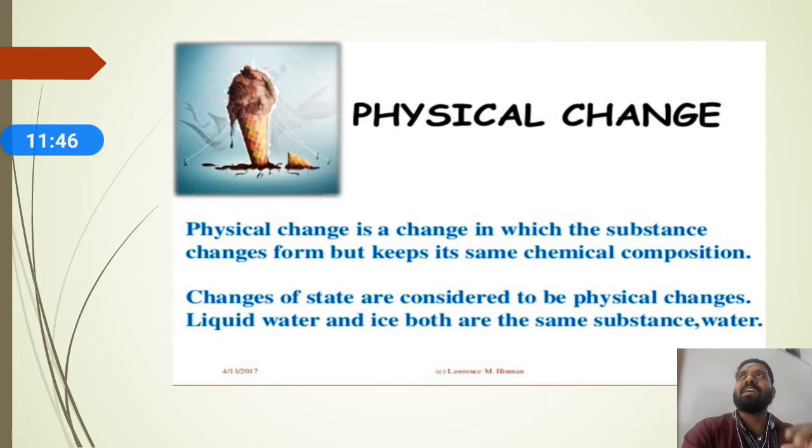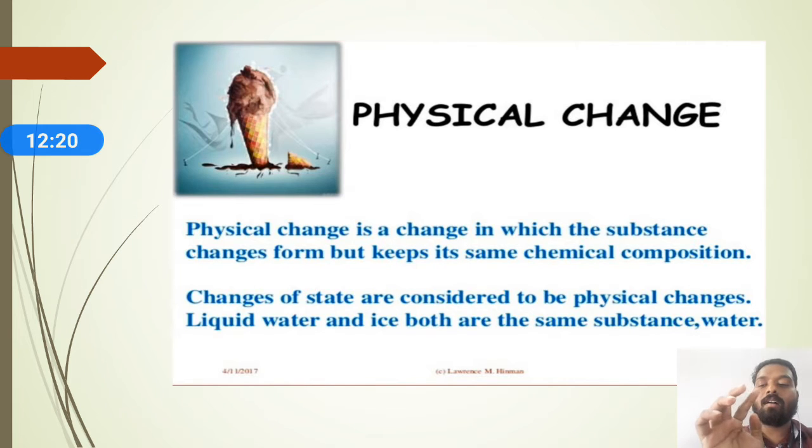So physical change means the physical properties undergo a change. What do physical properties mean? Suppose position, shape, size, color, physical state, texture changes. Physical properties means state, color, shape, size.